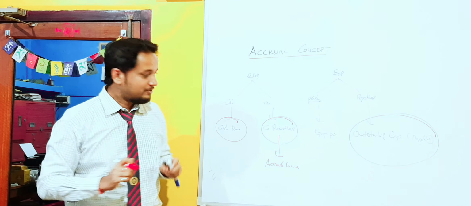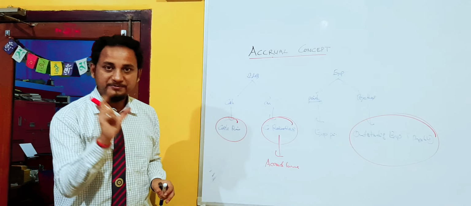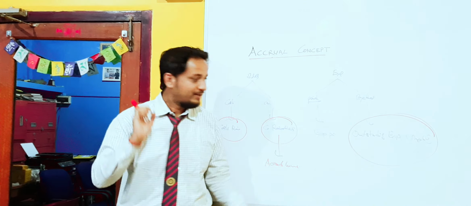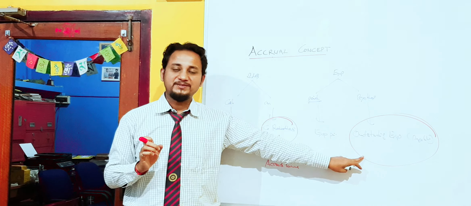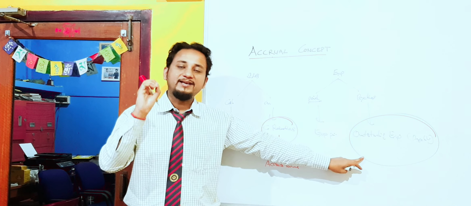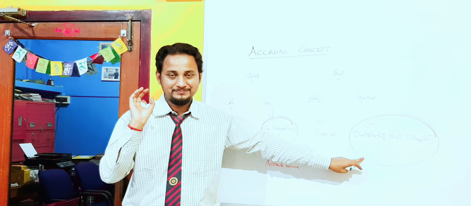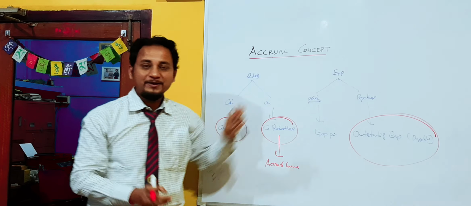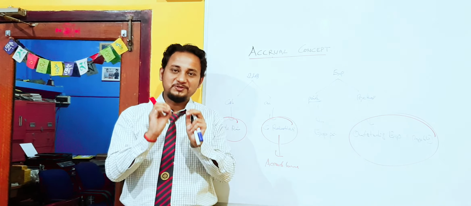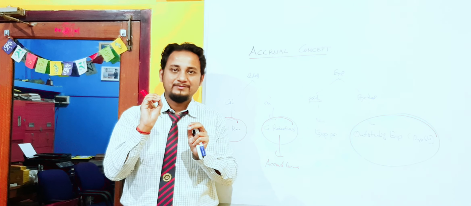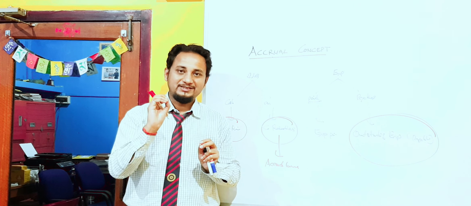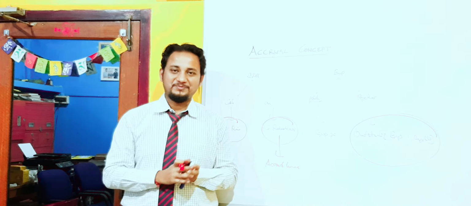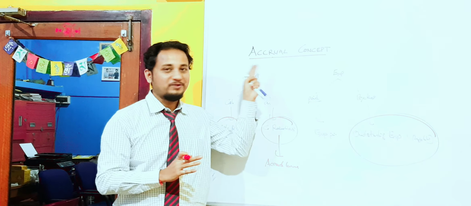And from credit transactions, we are getting two new accounting terms. That is very important. One is accrued income, the income which is earned but not yet received, and another is outstanding expenses. Outstanding expenses means the expenses which are already incurred in the business but not yet paid. And all of that comes according to the accrual concept of accounting, and we have to follow it while we prepare the books of accounts so that we can make a right accounting process and proper books of accounts, so that it will show the true financial position of the business. That's all about the accrual concept of accounting.